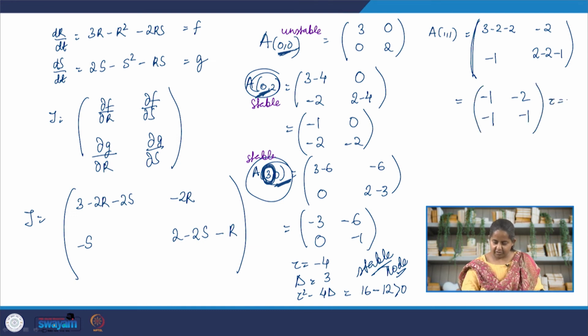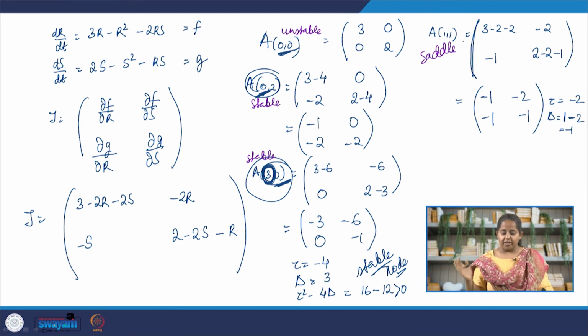Alrighty, the trace tau is -2, and the determinant delta is also negative. Since delta is negative, we are in the realm of a saddle point. I do not even need to find out tau squared minus 4 delta. So even before finding the eigenvectors and eigenvalues, which will be very important to do for the saddle node, I already know how the system is going to behave.